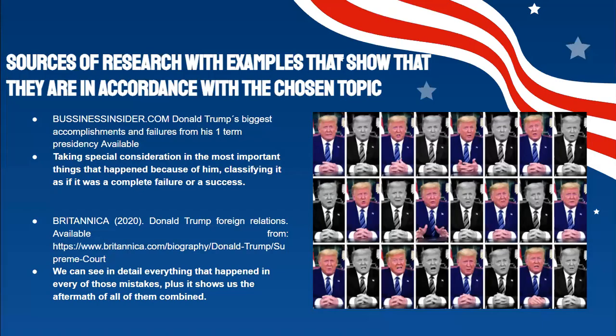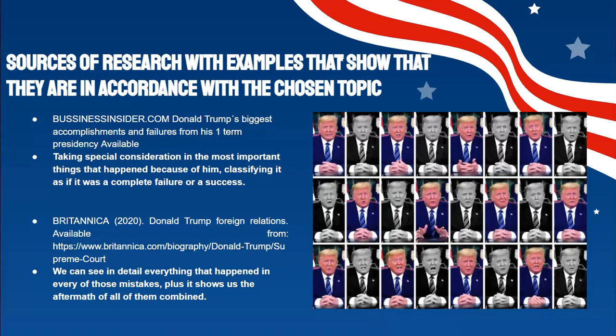The third source of research that we used was from Business Insider. It was written by John Haltiwanger. It's an analysis based on the events and policies that ex-President Donald Trump took in his 4 years of presidency, taking special consideration in the most important things that happened because of him, classifying it as if it was a complete failure or a success. So this article helps our work greatly because we know now the main reasons why the United States is like it is today.